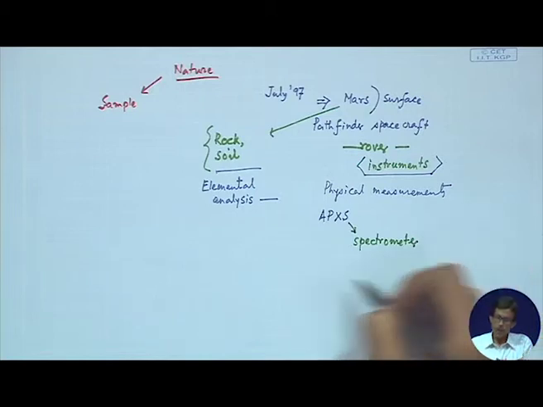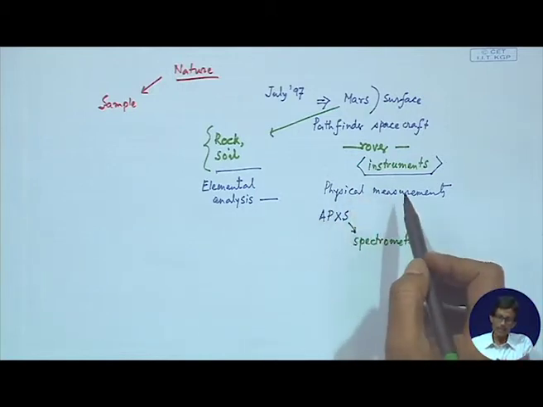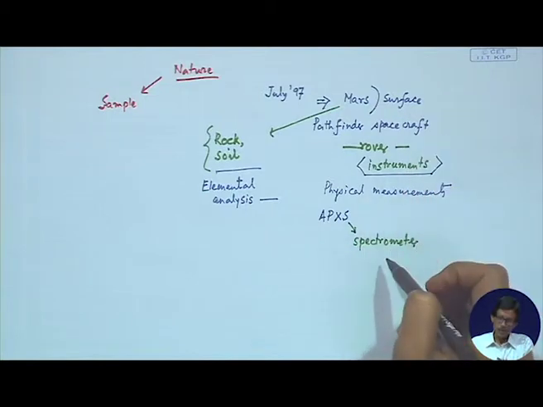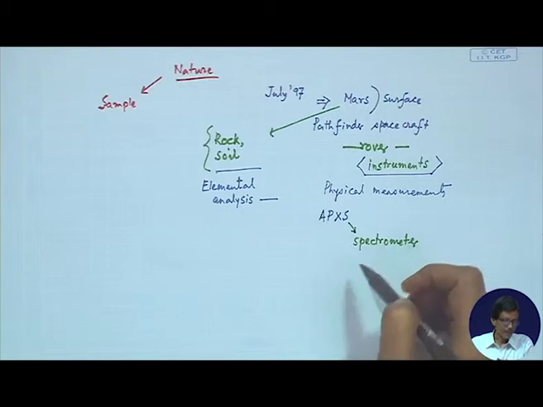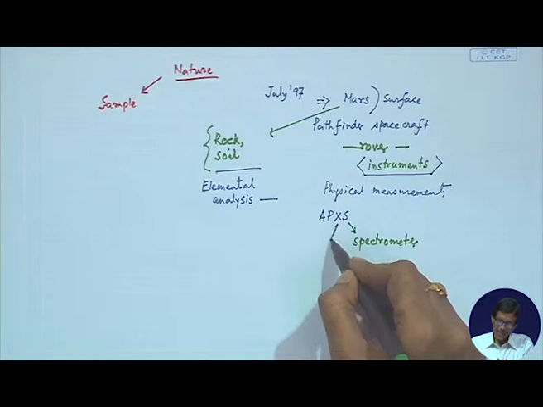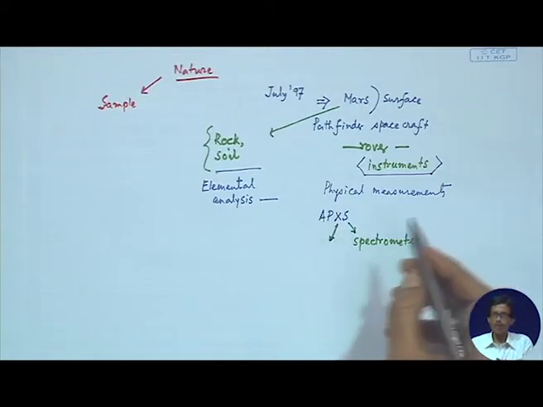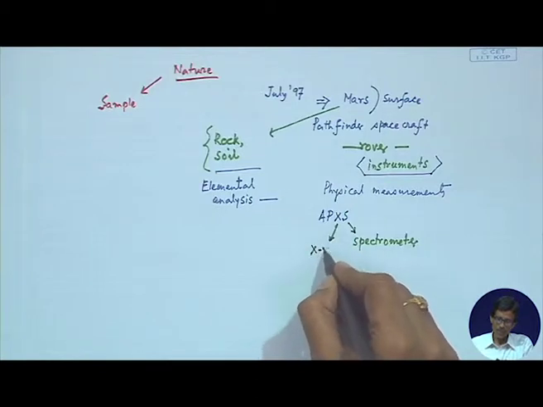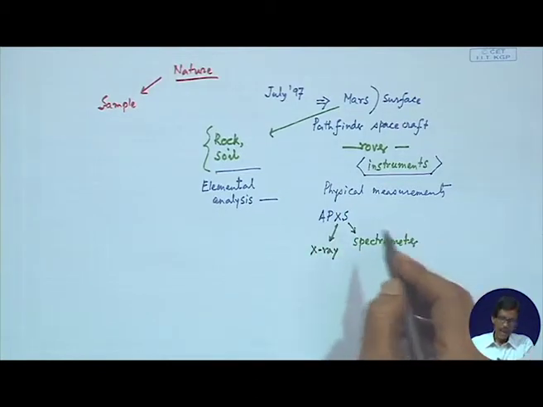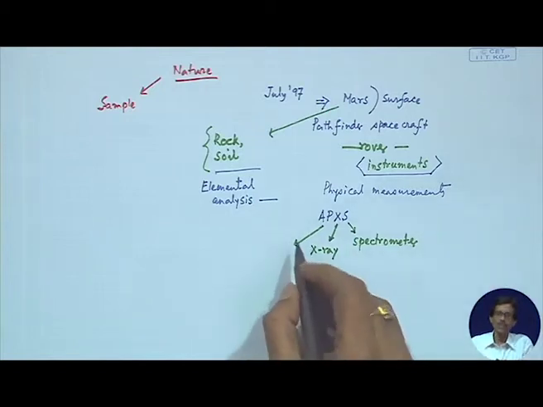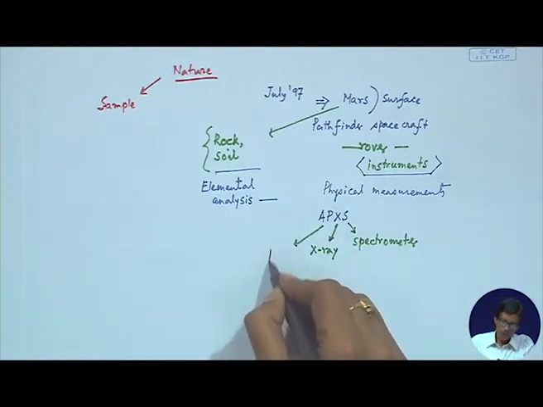So, what was carried to the Mars surface by the Pathfinder spacecraft is the APXS spectrometer. X is very common to physicists and chemists, the X-ray, and P is related to something very fundamental in terms of electrons, protons and neutrons. So, it is the proton.